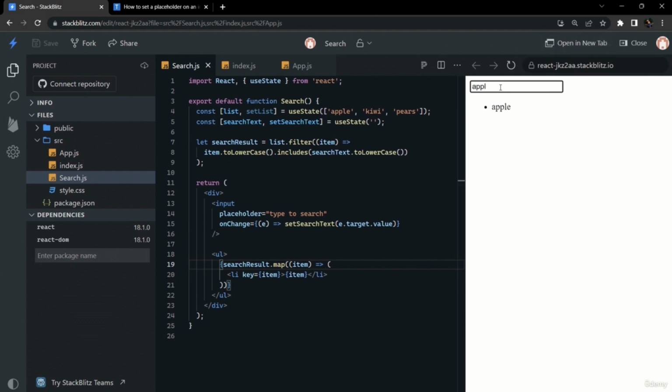If we type apple, only apple will be displayed. If we type kiwi, only kiwi will be displayed, and in a similar fashion other fruits will be displayed. As you can see, the implementation was easy, and it is a very easy question to crack. Thank you, that's all for this video.